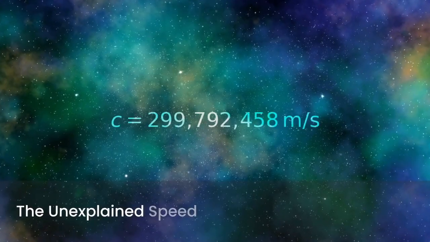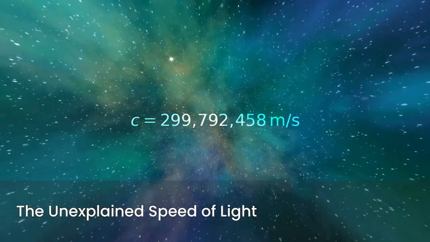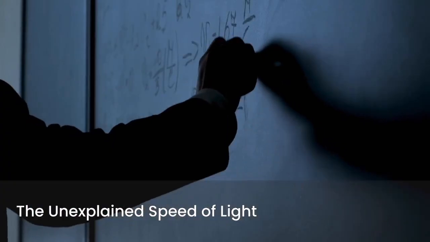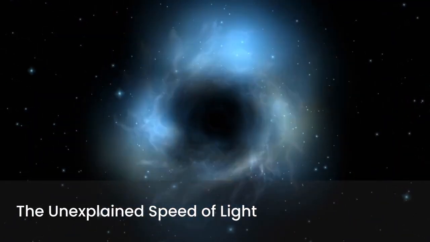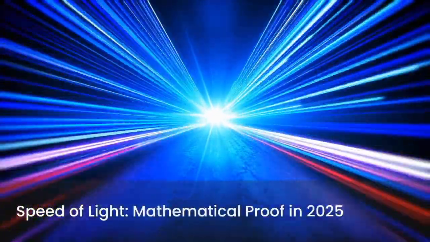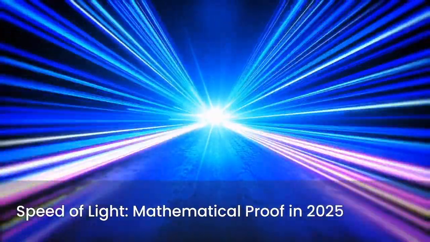Even the speed of light, 299,792,458 meters per second, is officially listed as a defined constant, but its value remains unexplained. Until now, in 2025, a rigorous mathematical model demonstrated that the speed of light is not empirical. It is derivable, with no free parameters and no fit to observational data.